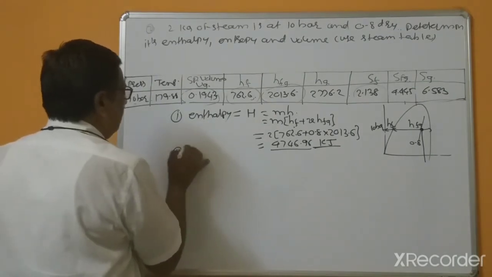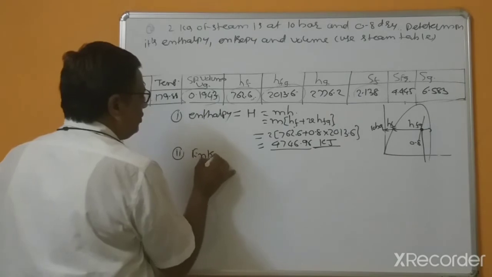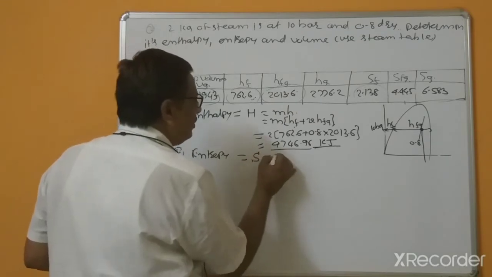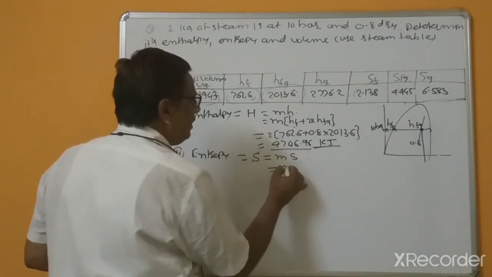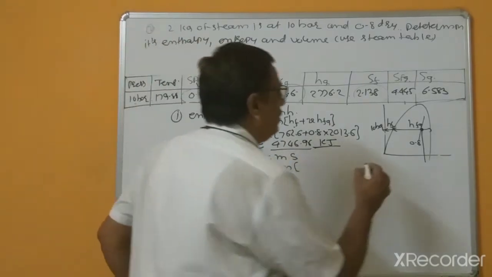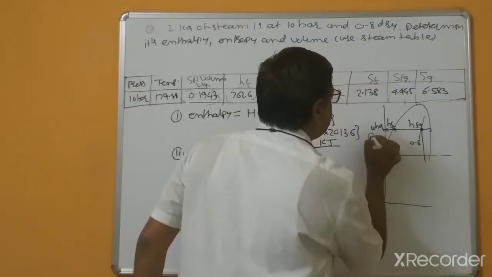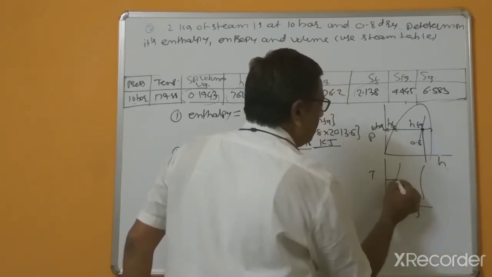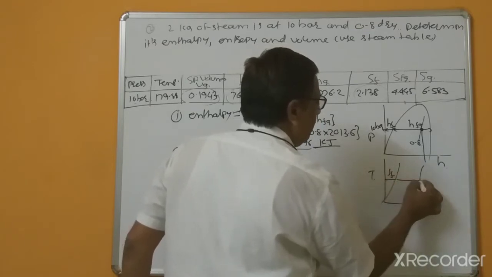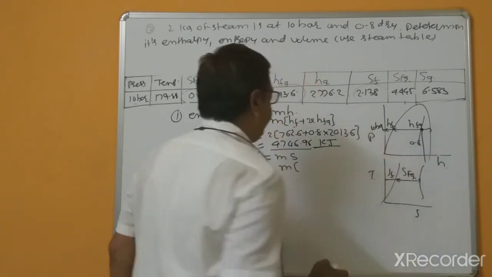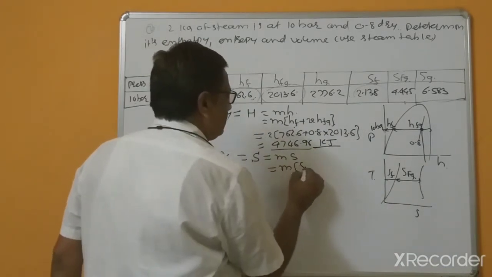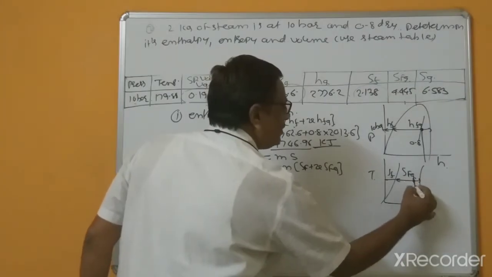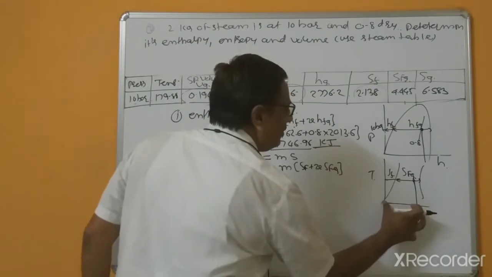Second bit, entropy. And this is also total entropy, so capital S equal to M into S. Again the same formula, similar to pressure versus enthalpy, now temperature versus entropy. This is the SF, and the remaining is the SFG. So M into (SF plus X SFG), because this is 80%. So this entropy is to be calculated.